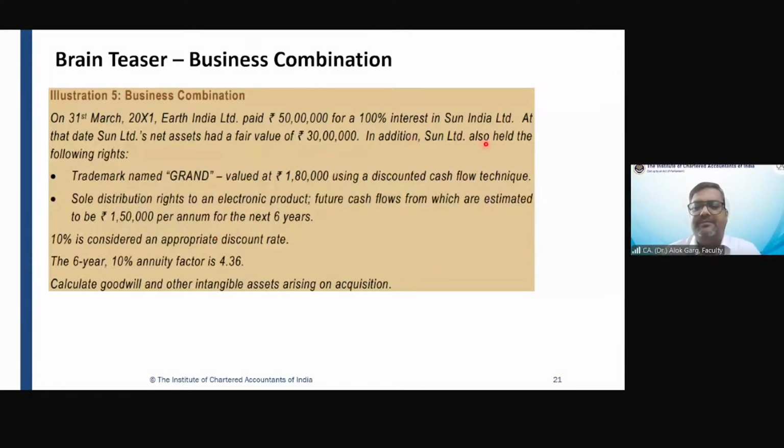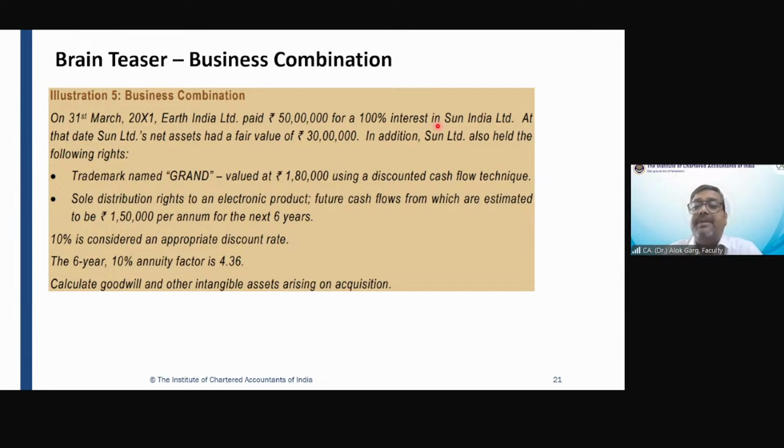In addition, Sun Limited also held the following rights. Trademark named Grand, valued at 1,80,000 using a discounted cash flow technique. So there is one trademark, and this company, Sun India, has not recognized the trademark. Why? Because probably it is internally generated and it was not having any significant value.